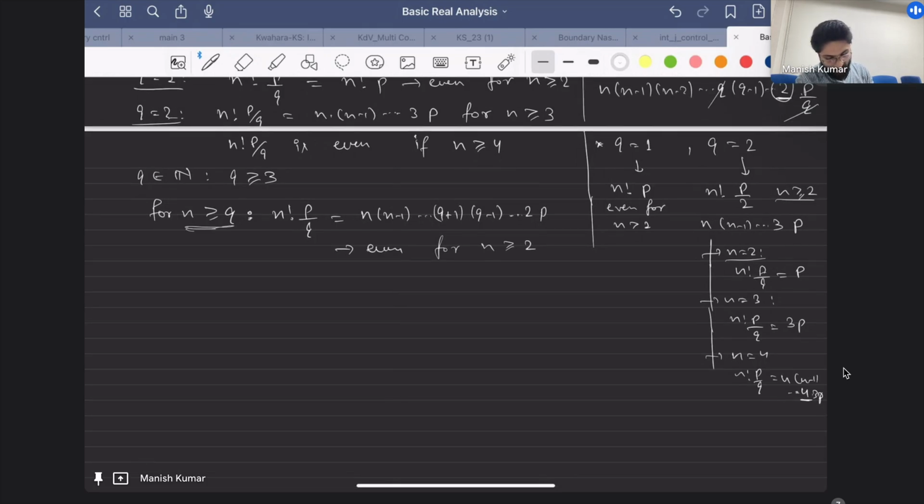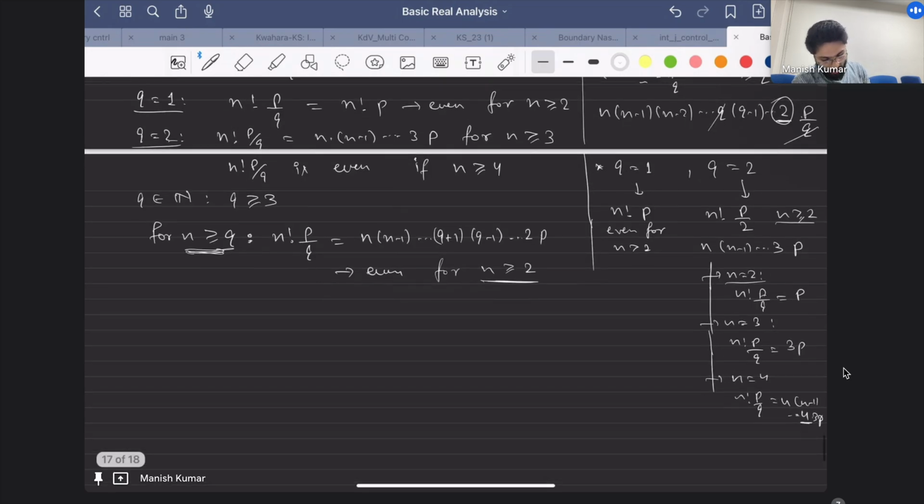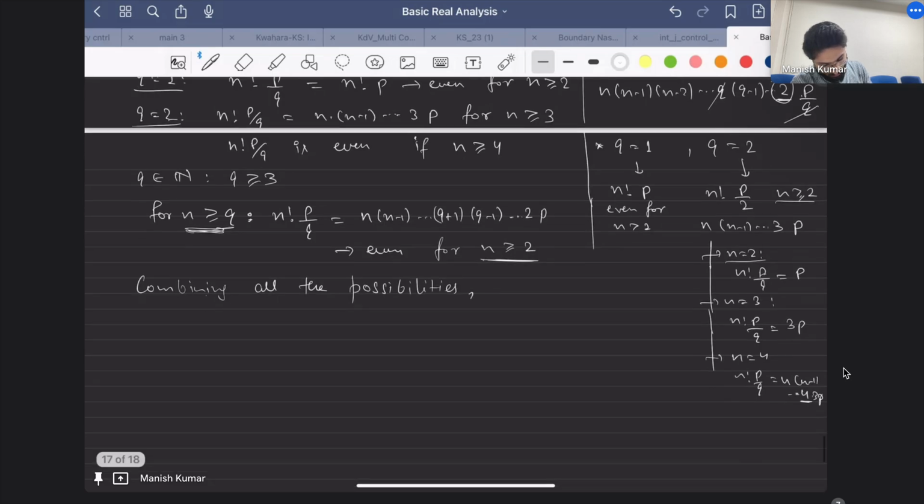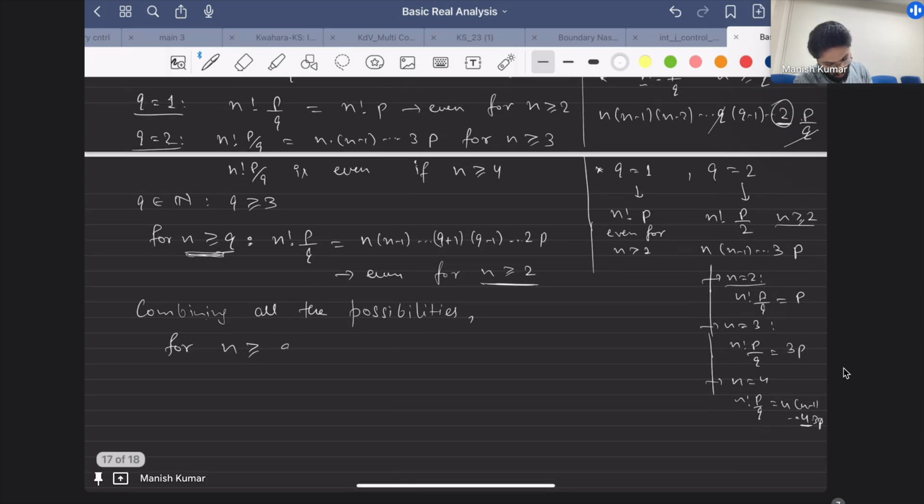So if I combine all these cases, combining all the possibilities, for n greater than or equal to the maximum of 4 comma q, we have n factorial times p by q is even.